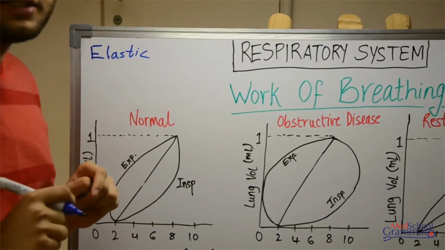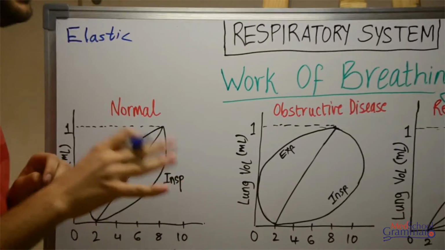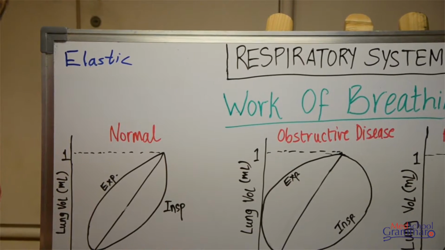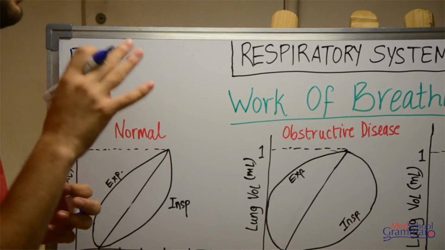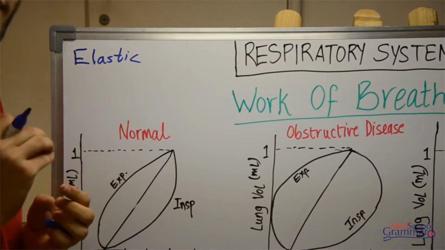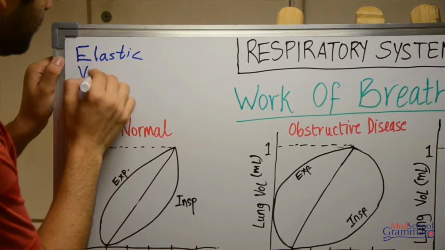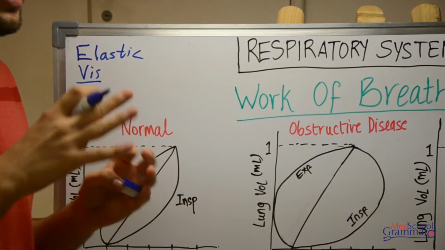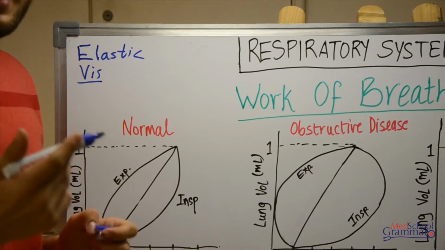So what comes under elastic forces? The elastic forces are due to the presence of elastin and collagen in the lung parenchyma. The elastin gives the elastic mobility to the lungs, whereas collagen gives the rigidity and the structure to the lungs. The work that has to be done against these forces is known as elastic work. The second type of force is the viscous force. The viscous force is due to the presence of fluid and the other lung parenchyma and the entire interstitium present.